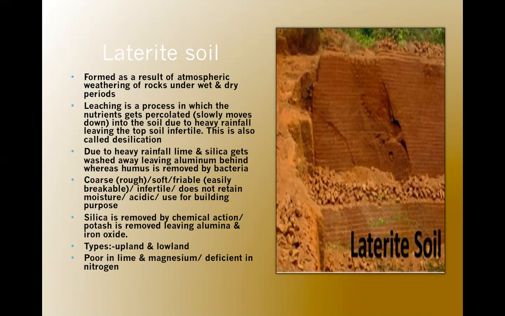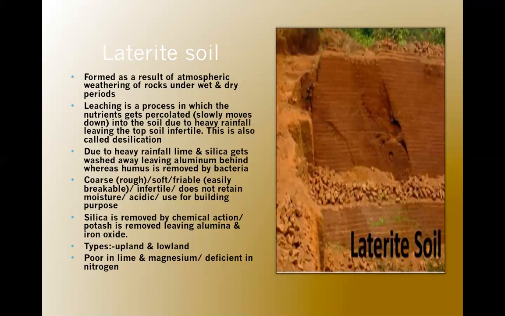There are two types of laterite soils: the upland laterites and lowland laterites. Laterite soil mainly occurs in highland areas of the peninsular plateau, Eastern Ghats, Maharashtra, West Bengal, Andhra Pradesh. Now, characteristics. Laterite soil is also red in color. We know the reason, because it contains high iron oxide, and we know the formation, how it is formed. It's formed by atmospheric weathering of rocks and by the leaching process.